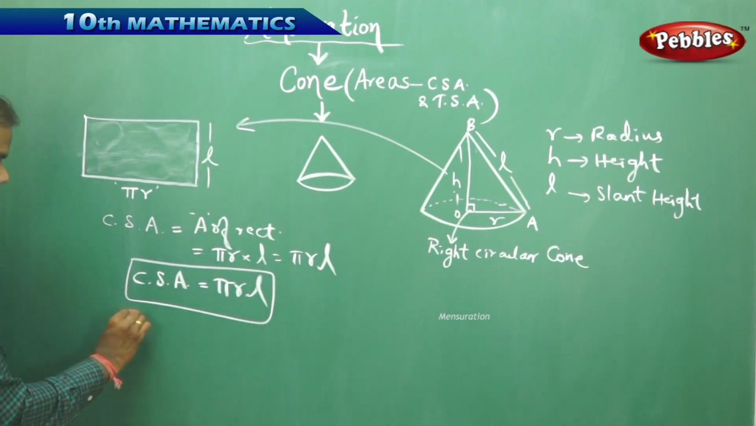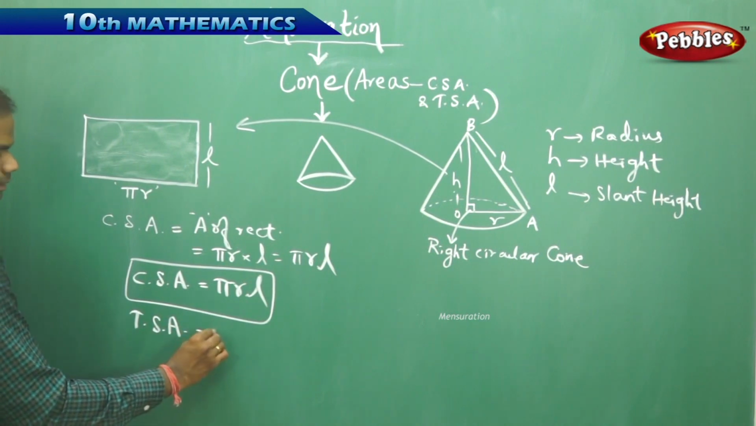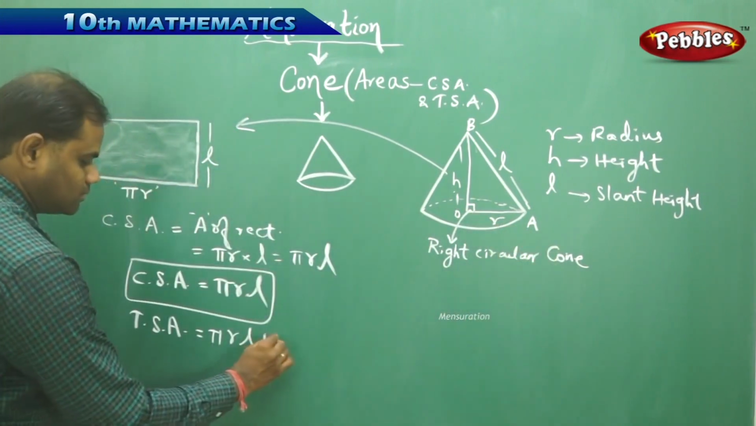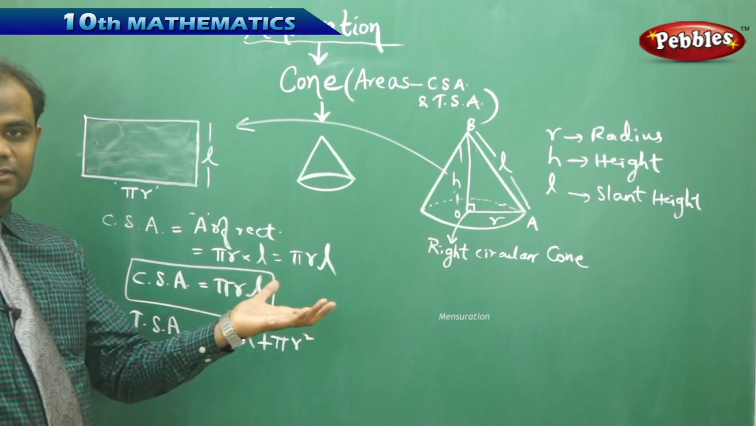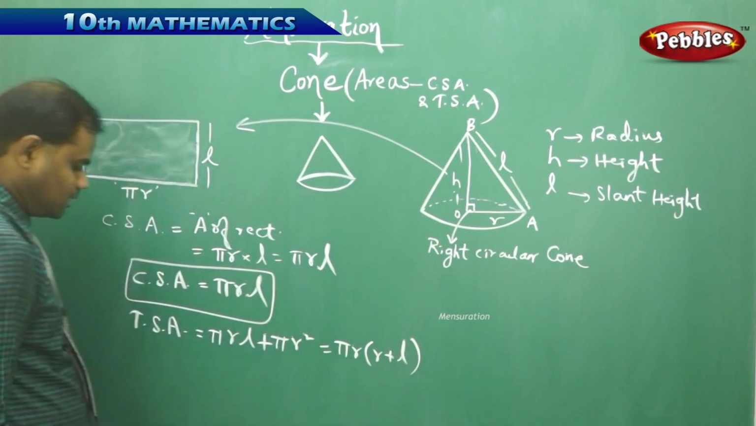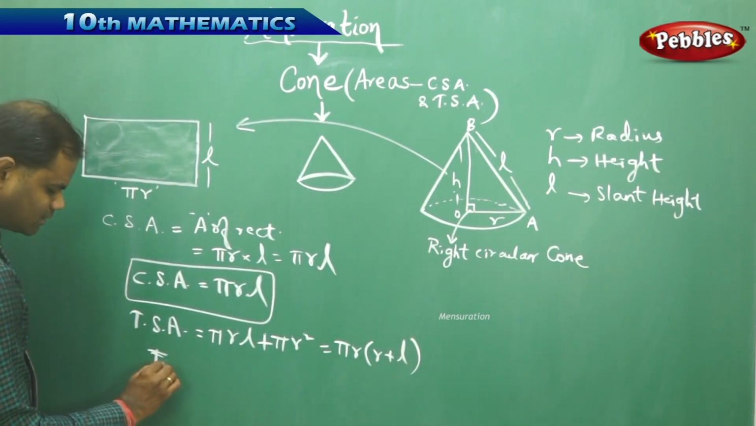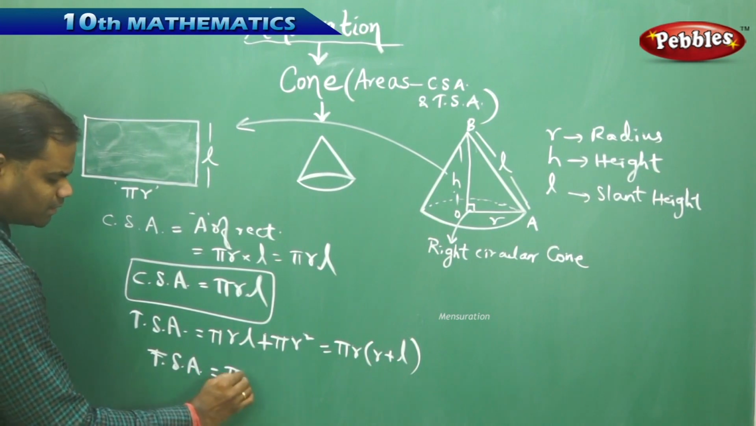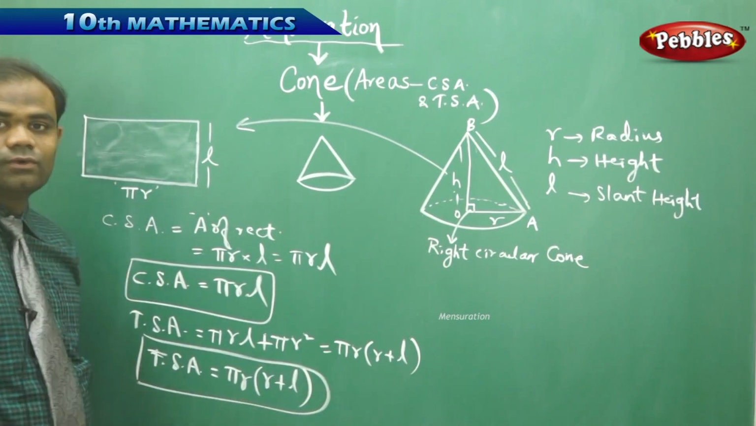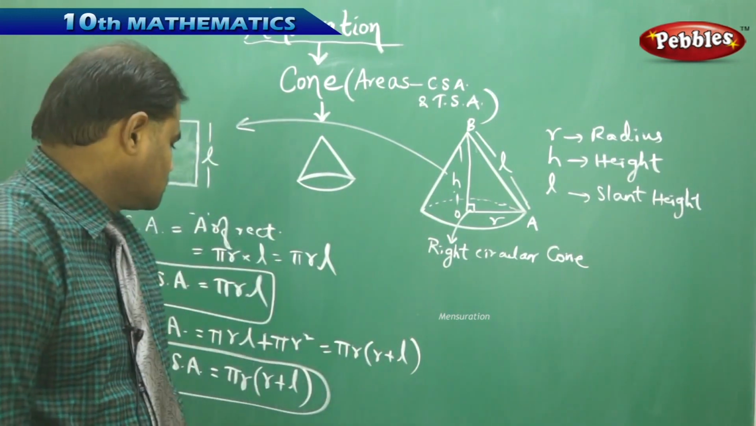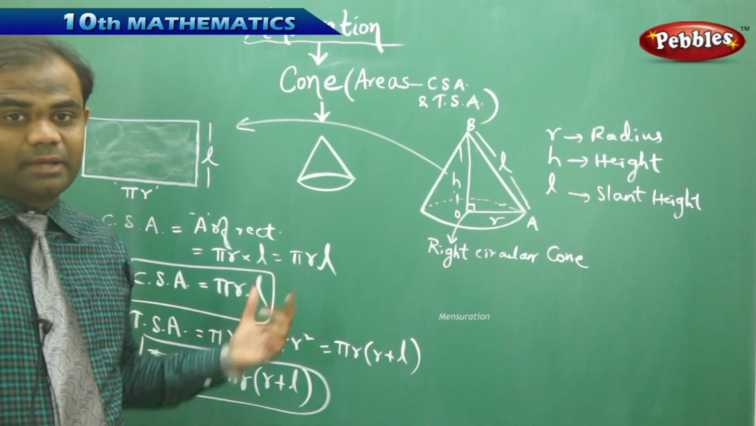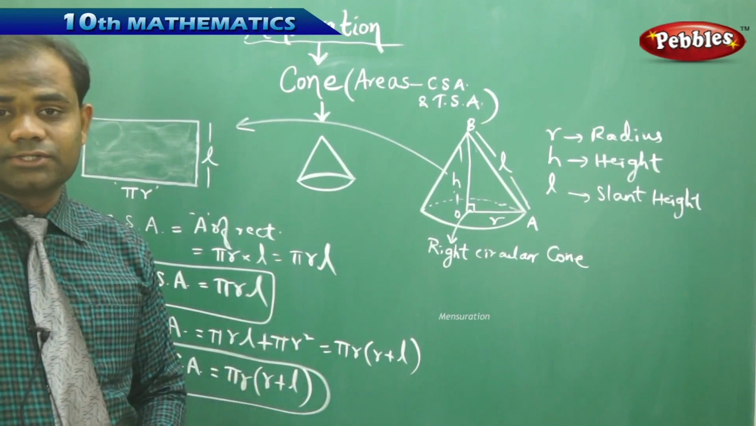Similarly, if I want to find the total surface area, it is pi r L plus the area of the circle which is missing here, that is pi r square, the base which is a circle, which on simplification gives pi r into r plus L. Therefore, the TSA of a cone is pi r into r plus L is what is obtained. So the curved surface area and TSA are the different areas which exist in the cone.